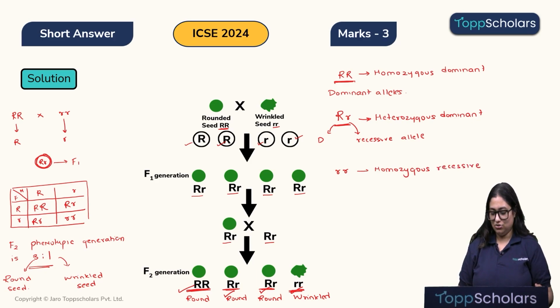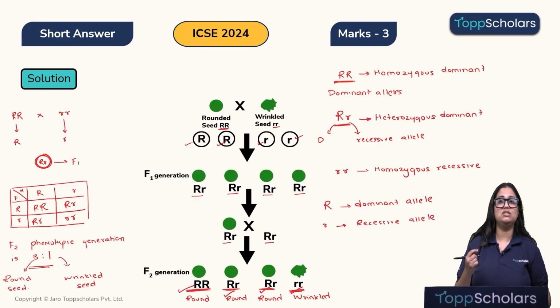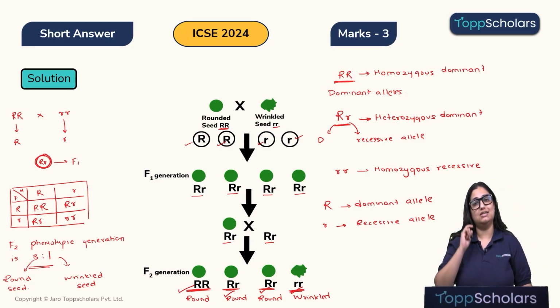Alright children. So, who is the dominant allele in our case? R is the dominant allele and the small r is the recessive allele. I hope this is clear. So, we have answered our first question, that is the big R or the capital R is the dominant allele and the small r is the recessive allele.